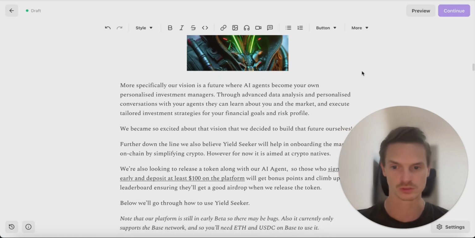I've said this, but just an important note, this platform is still in early beta. There may be issues. Also, it currently only supports the Base network, and so you need ETH and USDC on Base to use it. Okay, so it's important to say those things before we actually get started.